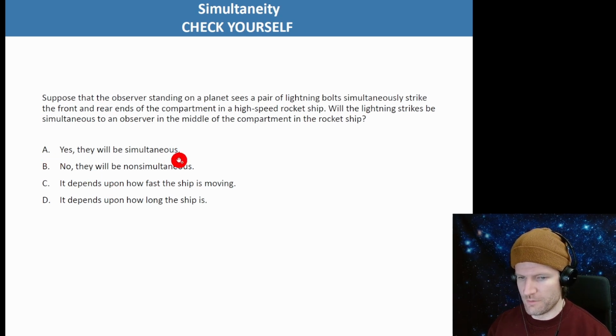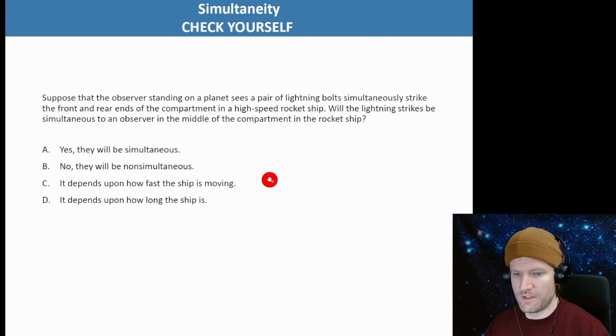So, will they be simultaneous? No, they will be non-simultaneous. How non-simultaneous depends on how fast the ship is moving. If the ship speed is 0, they will be simultaneous relative to the Earth. It doesn't depend upon how long the ship is; that's not important. So it's B.